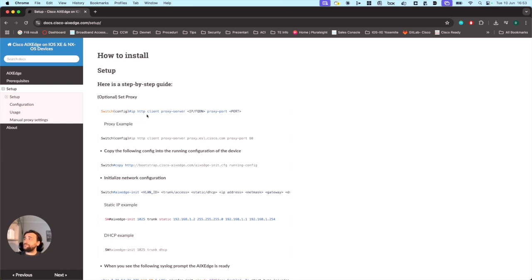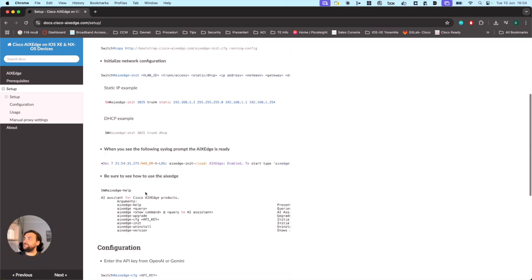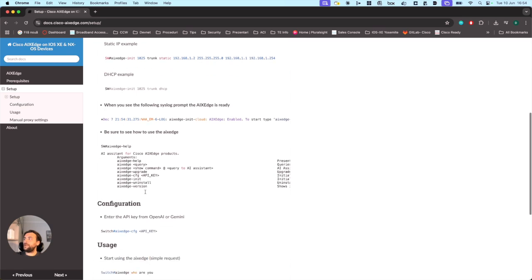Cisco AIxEdge works in two scenarios. One is with direct internet access. The switch needs to have direct internet access, or the switch can be behind a proxy. And here you see everything that you need in order to make AIxEdge work on your device.